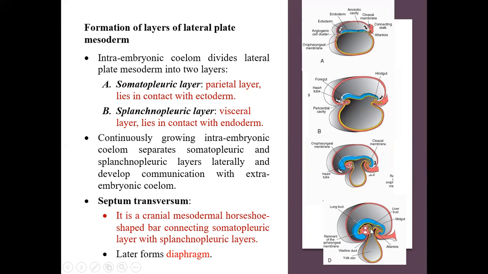This is the septum transversum, which will form the future diaphragm. It is a cranial mesodermal horseshoe-shaped bar connecting the somatopleuric layer with the splanchnopleuric layer. Later on, it will form the diaphragm and comes to lie caudal to the pericardial cavity because of the cephalocaudal folding of the embryo. All the events are occurring simultaneously.